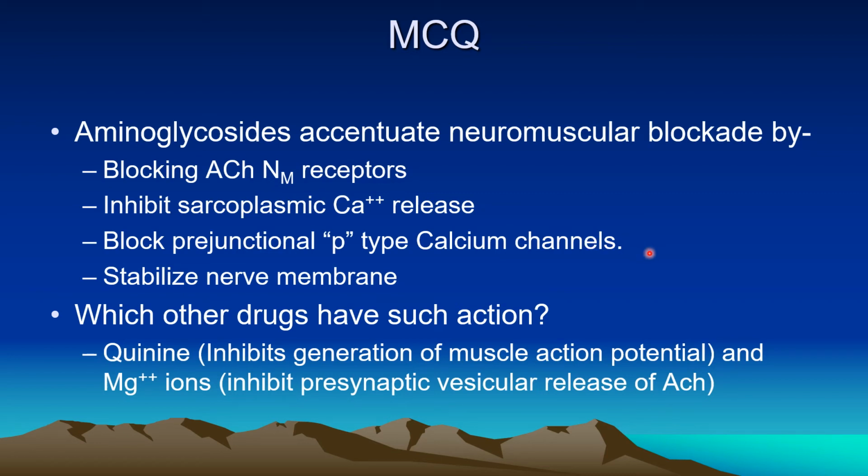Which other drugs act pre-junctionally or on the neuromuscular junction but are not used as neuromuscular blockers? Quinine and magnesium ion. Quinine inhibits generation of muscle action potential by stabilizing the membrane, and magnesium ions inhibit presynaptic vesicular release of acetylcholine.